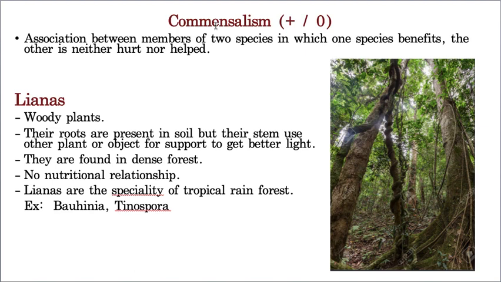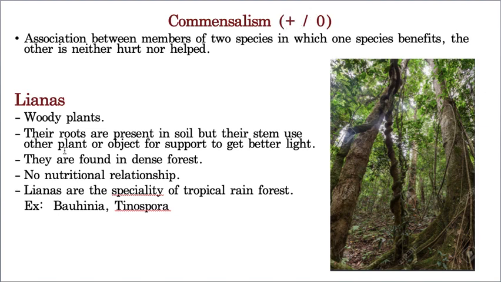Students, you have to listen, you have to remember this very carefully, then only you can answer in the exam. Otherwise there will be a little confusion. Simple, you need to understand. If you mug up, you never understand. I'm not talking only about biology, you take chemistry, mathematics, any other subject. When you understand, you can answer it very easily. If you just mug up the concepts, you can't answer it. So please understand this. Commensalism means one organism is benefited, the other organism is either not getting benefit or not getting harmed. So that is important. That's why one is zero and the other partner, species A, is benefited.